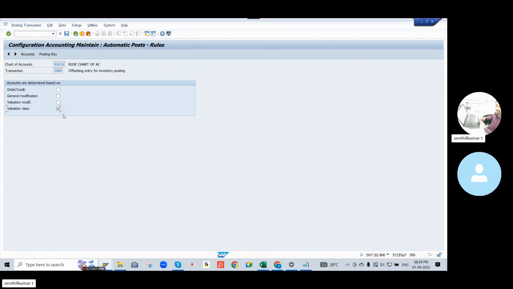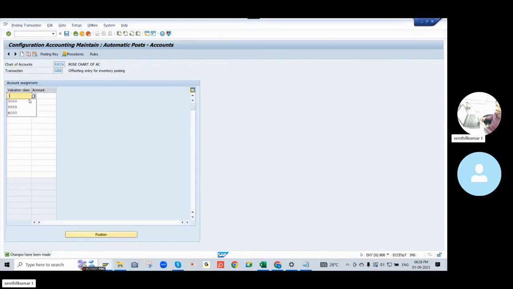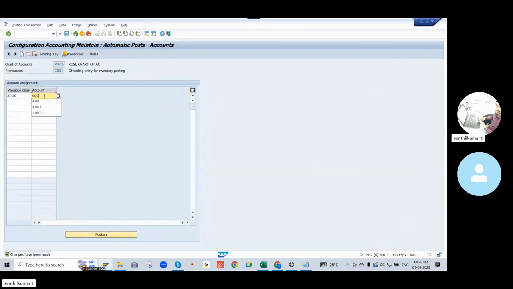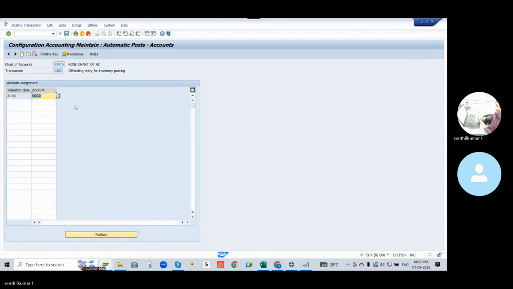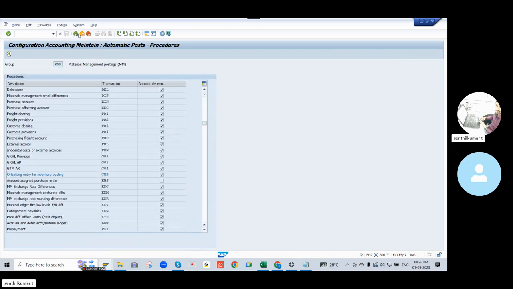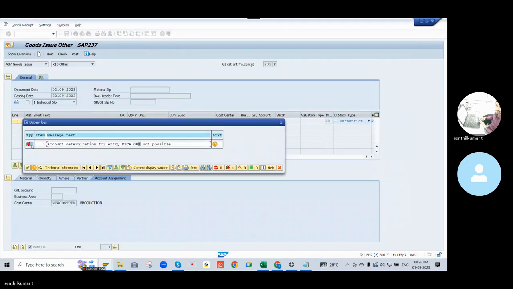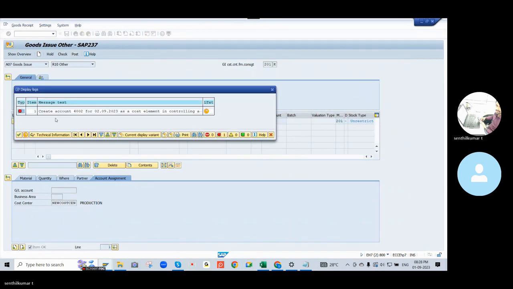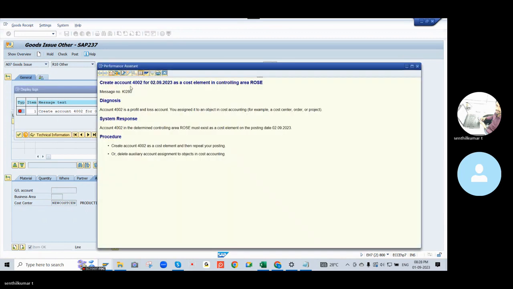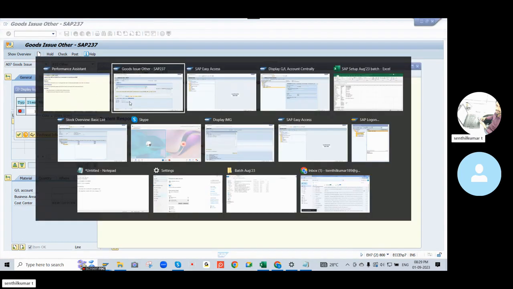Continue. Click on valuation class. Continue. Our valuation class is 3000, and our account is 4002. Click on save. I'll assign that valuation class to the GL account code. Now we go to the GRN screen. Continue. I click on post. It says the cost element is missing, in controlling.